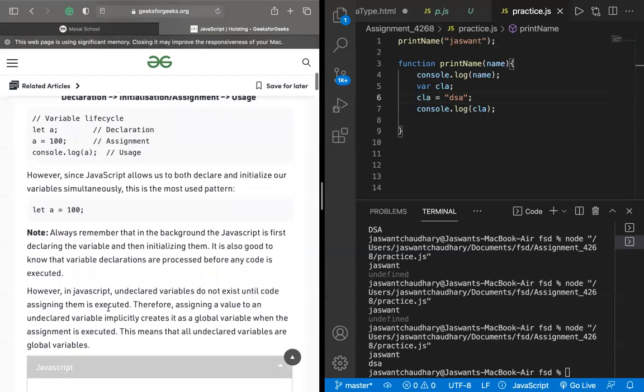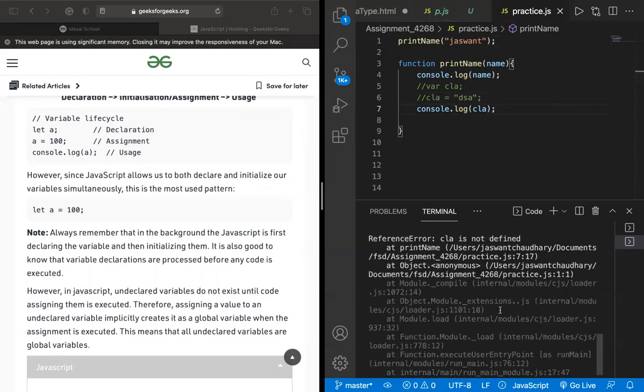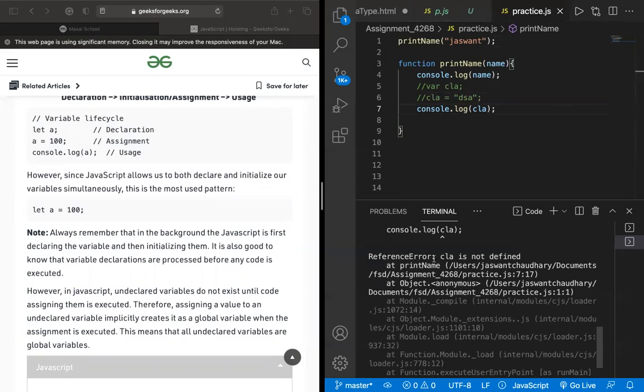So all that it does is search for whether the variable has been declared or not, not whether it is initialized or not. So now let me comment these two things out and access these things. So it will give you what error? Reference error. It will show you the reference error: CLA is not defined.